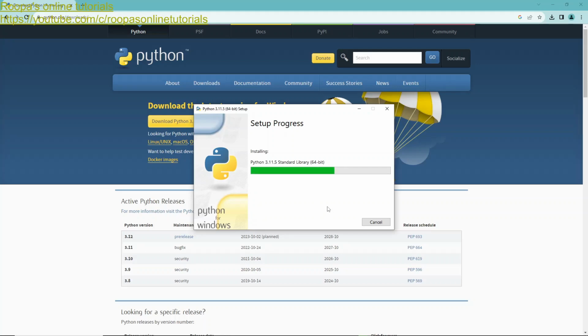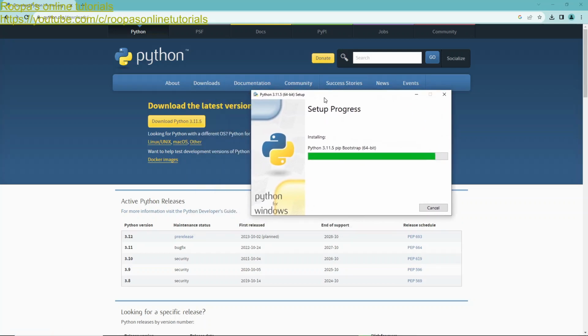Python can be run on various shells. Here I'm going to do it on the IDLE shell. You can look here in this particular website, you have Python for different operating systems.